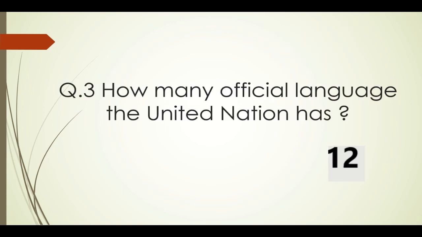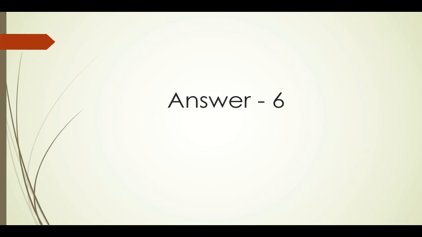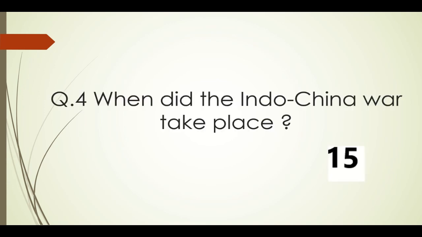How many official languages does the UN have? UN, which is an international organization of nearly all countries, presently has 195 members, from which 193 are full member countries and 2 observer states. One is the Holy See representing Vatican City and the other is Palestine. It has 6 official languages. They are Arabic, Chinese, English, French, Russian and Spanish. Let's move on to next question, question number 4.